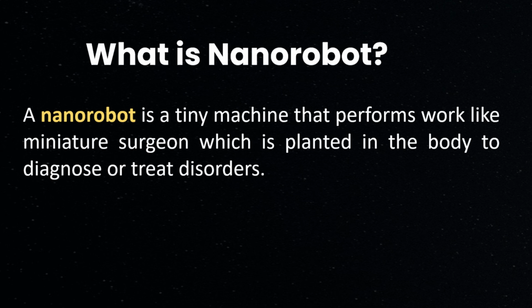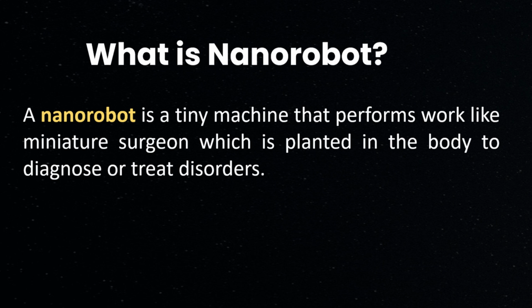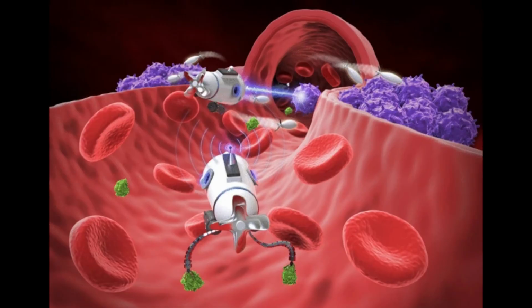What is nanomachine? A nanomachine is a tiny machine capable of doing human tasks at nano level. What is nanorobot? A nanorobot is a tiny machine that performs work like a miniature surgeon which is planted in the body to diagnose health disorders. Another example is the nanobots used in cancer treatment that can move through the bloodstream and deliver drugs precisely to tumor sites, offering more accurate treatment than standard chemotherapy.